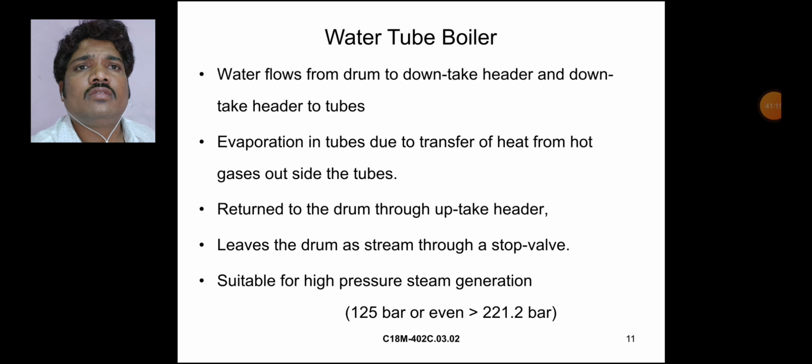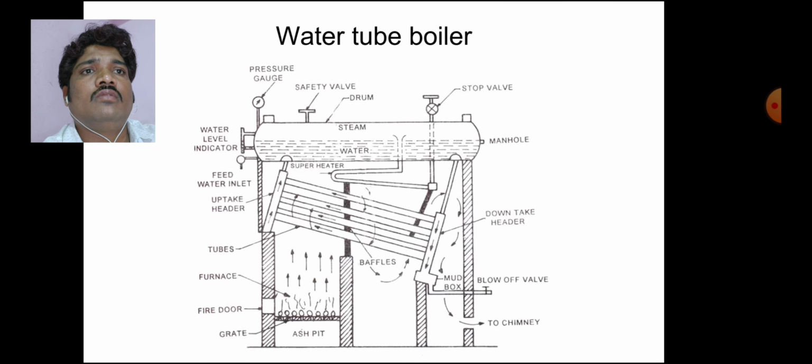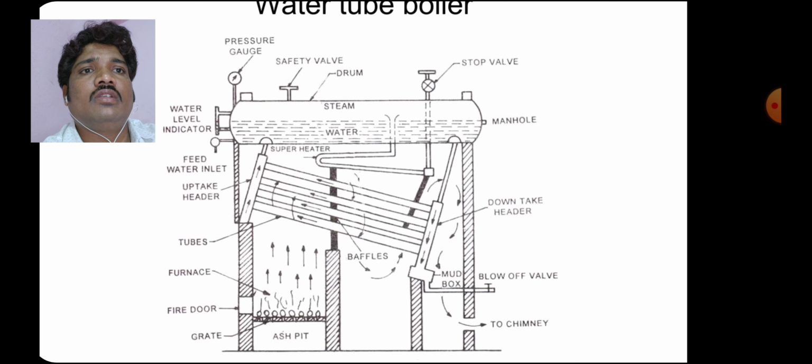Water flows from the drum to the downtake header, and from the downtake header to the tubes. Evaporation in the tubes is due to transfer of heat from hot gases outside the tubes. It returns to the drum through the uptake header and leaves the drum as steam through a stop valve. It is suitable for high pressure steam generation. The water tube boiler is shown in this figure.